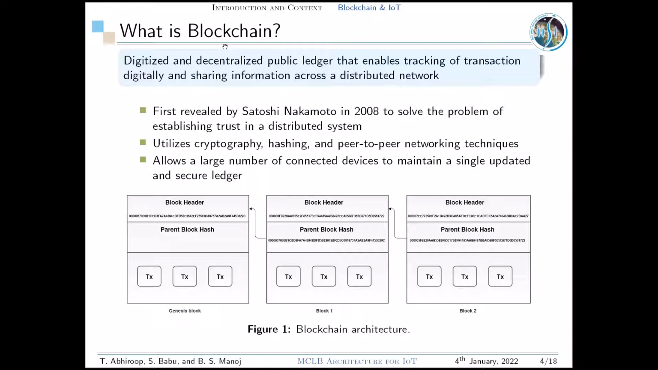So, what is blockchain? Blockchain is a digitized and decentralized public ledger that enables tracking of transactions digitally and sharing information across a distributed network. It was first revealed by Satoshi Nakamoto as a backend technology in Bitcoin to solve the problem of enabling trust in a distributed system. Blockchain uses the concepts of cryptography, hashing, and peer-to-peer networking. As you can see in the figure, it is a chain of blocks containing transactions linked to each other through their parent block hashes.